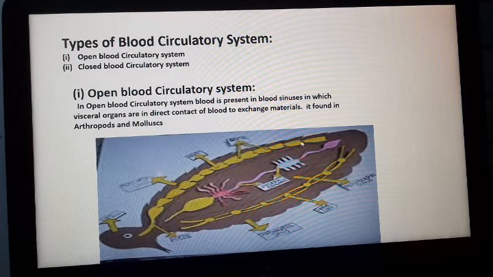Again it reaches into the pericardial sinus, and through ostia it reaches into the heart, and from the posterior side to the anterior side the blood is transported, and again comes into the sinuses. In the cockroach and mollusks, colorless blood is present, containing WBC, but there is no RBC. And there is no blood capillary, no artery or vein. Simply the blood is present in sinuses, blood chambers, and the exchange of gases and nutrients takes place. So this type of blood circulatory system is called the open blood circulatory system.